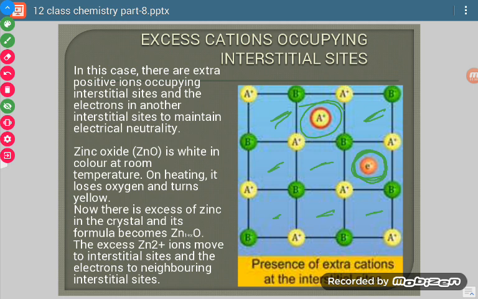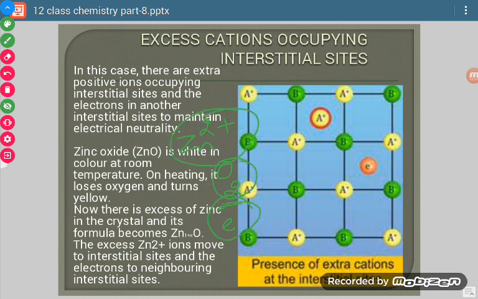Now such a thing happens, and we can take one example. Just like, we take zinc oxide and we heat it. When we heat it, what will happen? It will form Zn2+ ions along with oxygen, and electrons will be released. So these three things will be formed: oxygen gas, this ion, and electrons. Now this Zn2+ ion will come to the crystal lattice, so it will be extra.